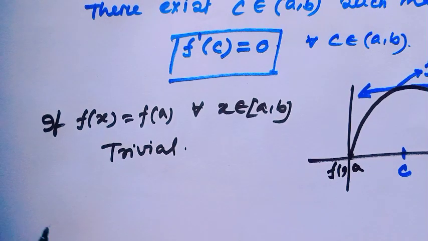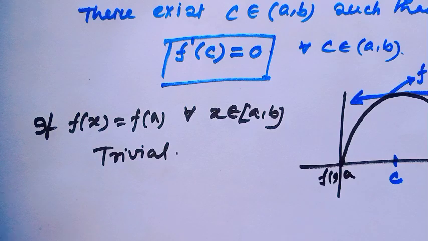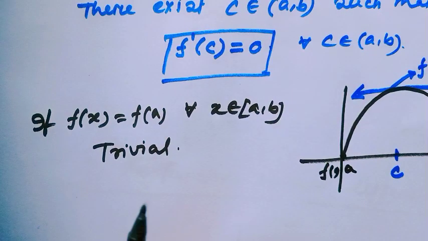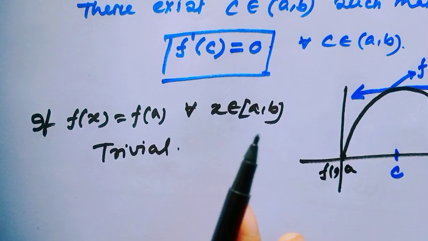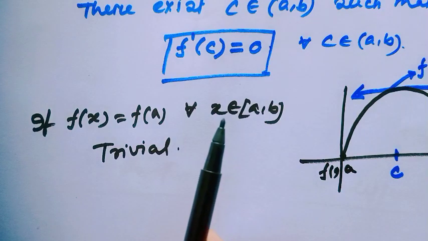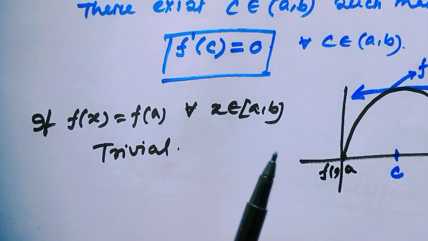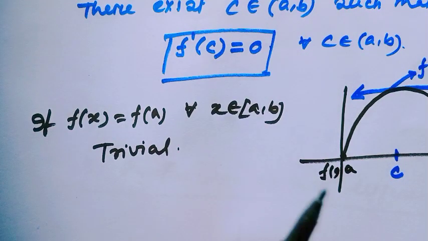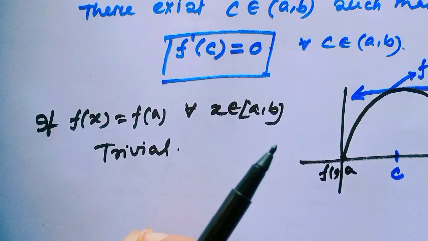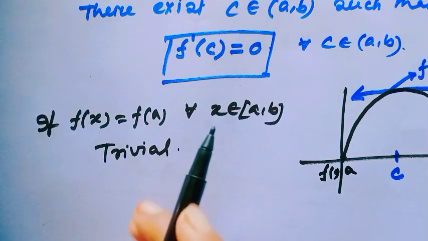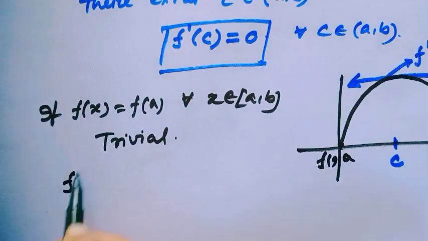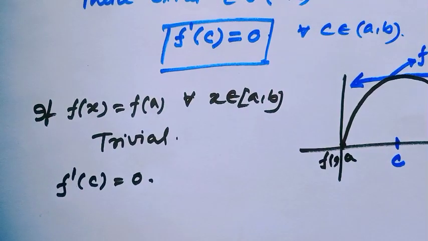But when the function is not constant, then by the extreme value theorem, it has either a global maximum or global minimum. So it is a local maximum or minimum as well, where global means the entire domain and local means some neighborhood. That means f prime(c) must be equal to 0.